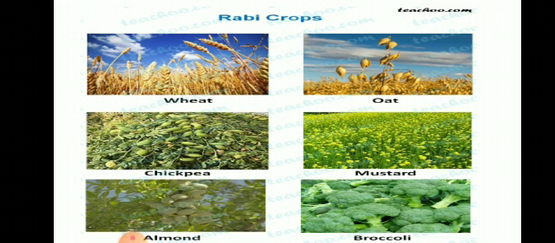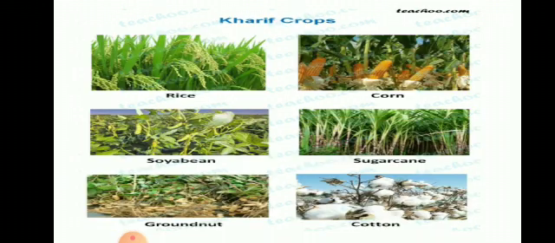And what are kharif crops then? Crops which are grown in summer season are considered kharif crops, like rice, corn, soya bean, sugarcane, groundnut, and cotton. These are the crops which are grown in summer season. The time duration is from the month of June to October.